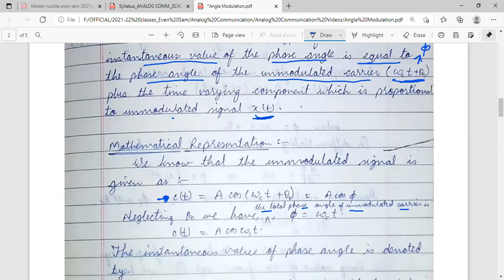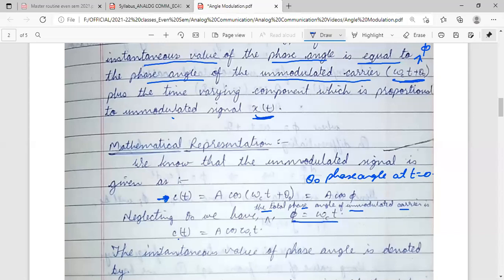So what was theta naught? Theta naught is the phase angle at t is equal to 0. So if theta 0 is neglected, in that case phi will become omega ct.